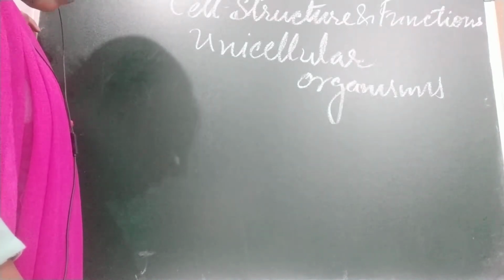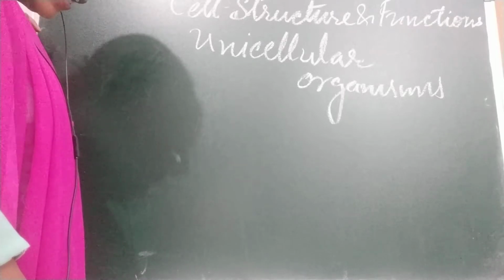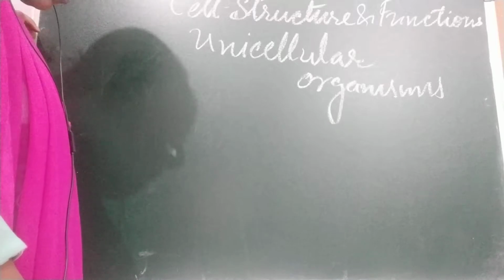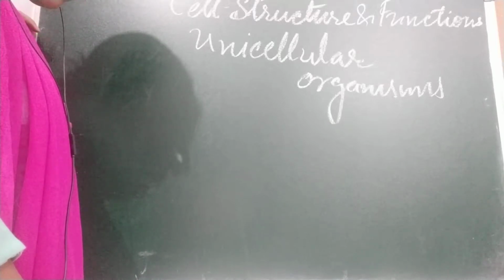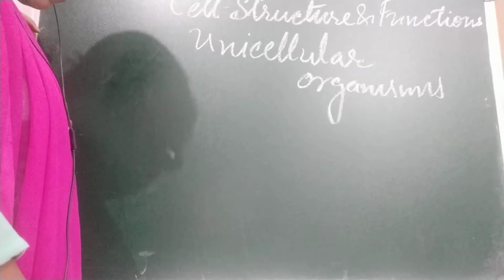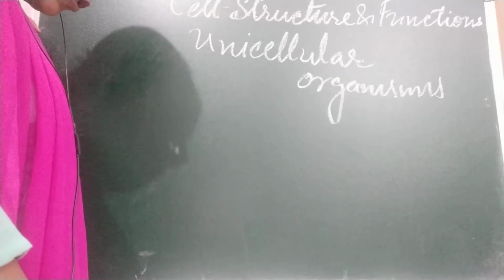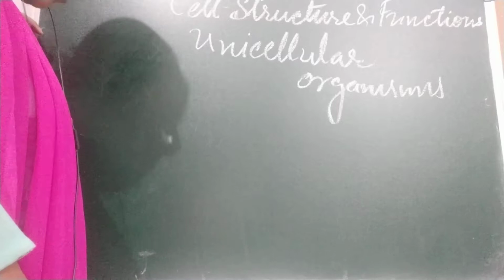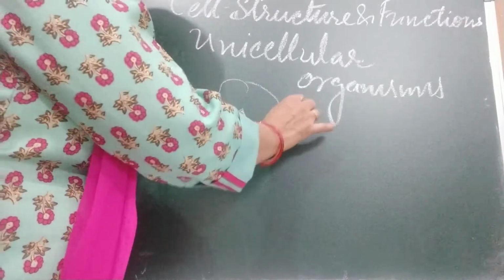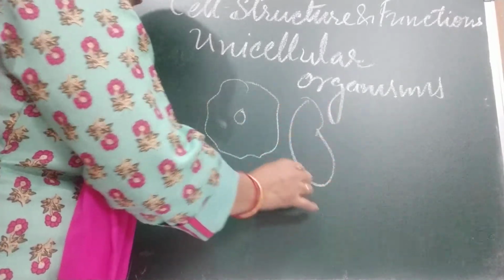Children, although they are made up of a single cell, they perform all the activities necessary for life. We had discussed this previously. They grow, they move, digest food, give out waste and reproduce. All these activities are carried out by a single cell. Amoeba is a single cell, and paramecium is also a single cell.